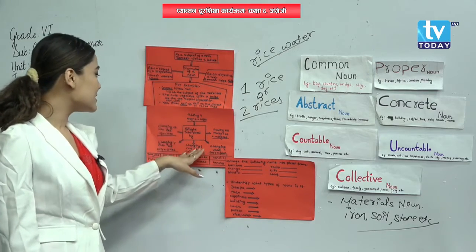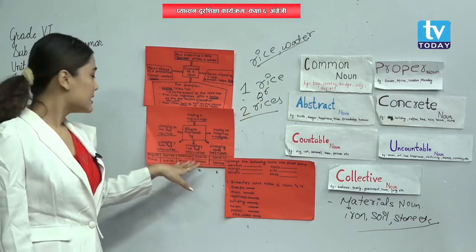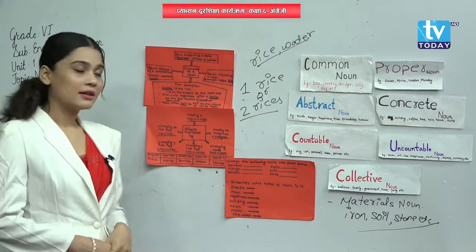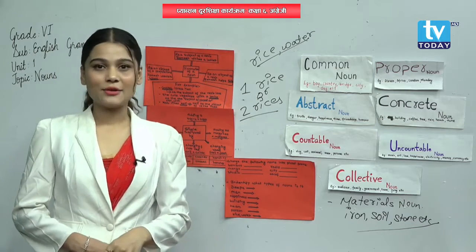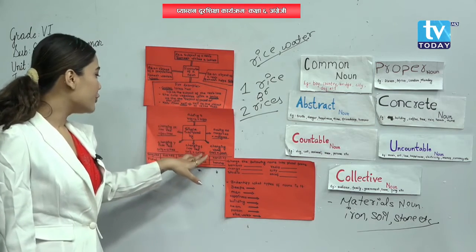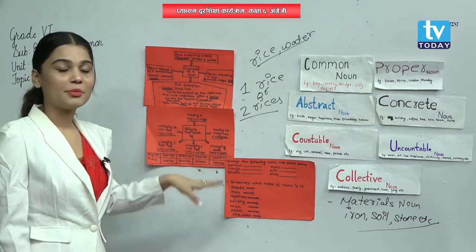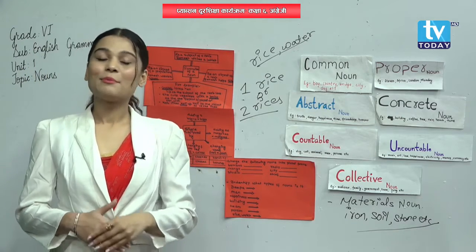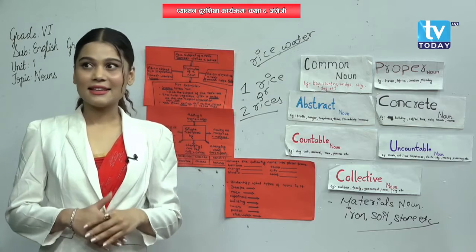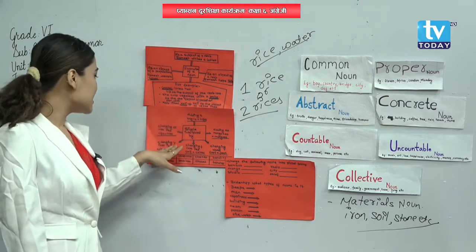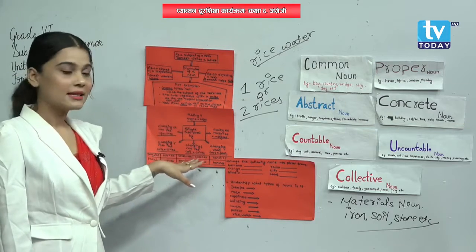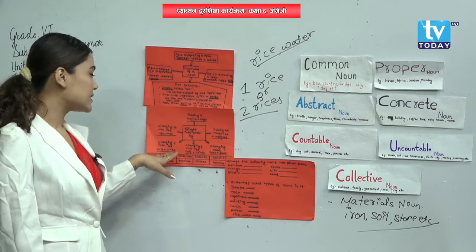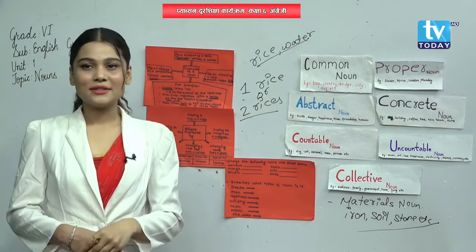Next one, changing F into V-E-S. C-A-L-F calf. It is a singular noun. And if we add V-E-S over here, then it becomes C-A-L-V-E-S calves and it is a plural noun. Yes or no? Yes. Changing Y into I-E-S. C-I-T-Y city is a singular noun.